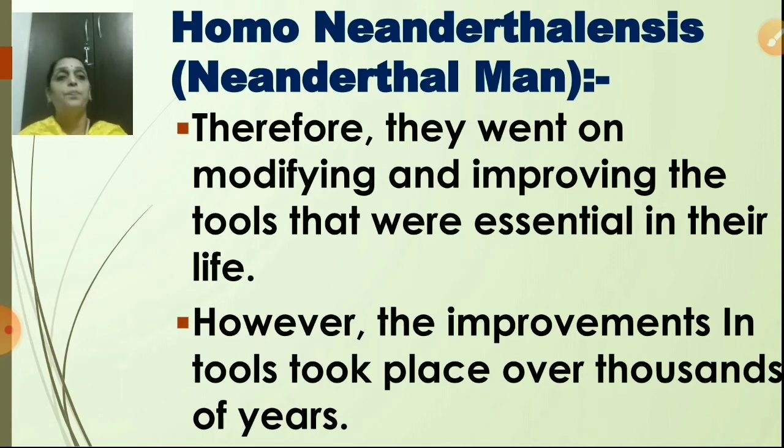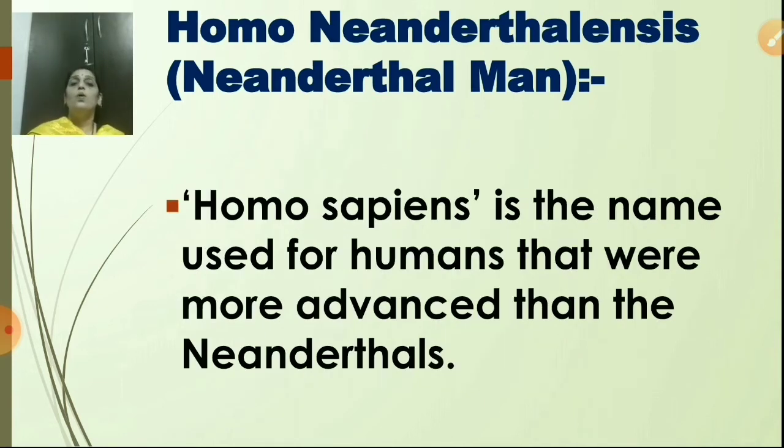Okay. Now the next, Homo sapiens is the name used for humans that were more advanced than the Neanderthals. Now after Neanderthal, the new name was given, that was Homo sapiens. Means the Homo sapiens is the name used for the humans that were more advanced.